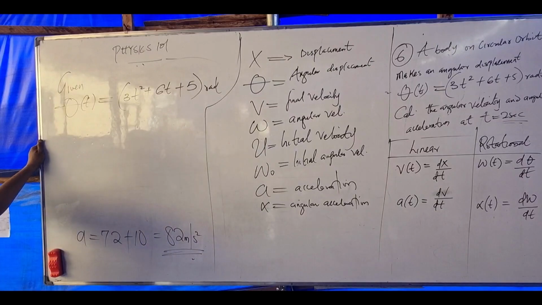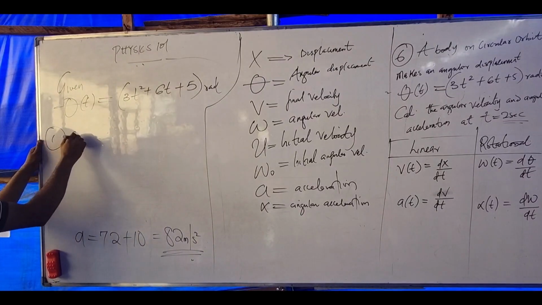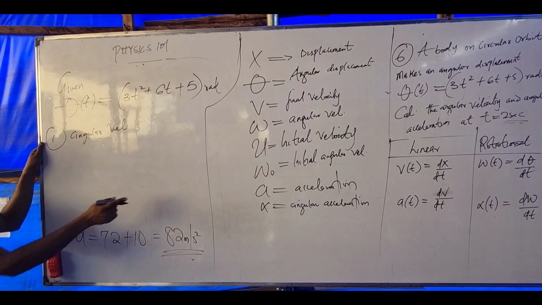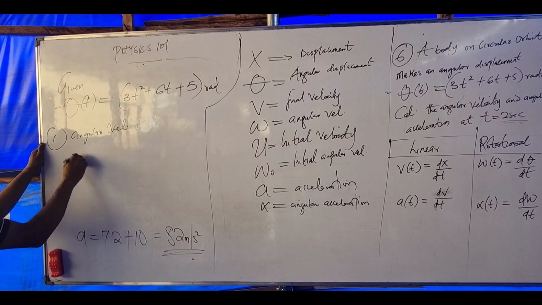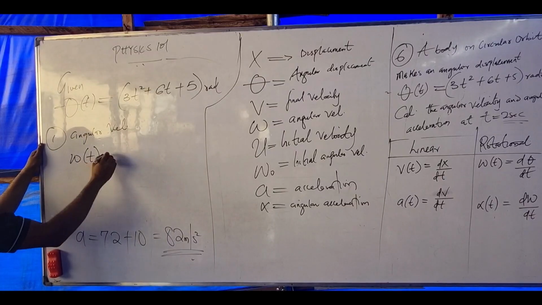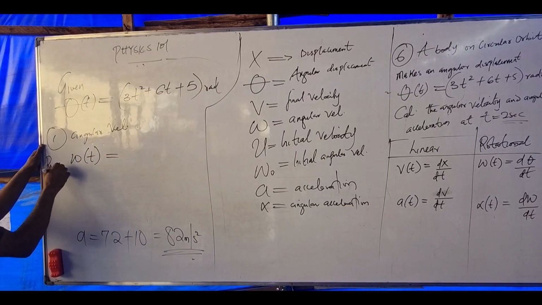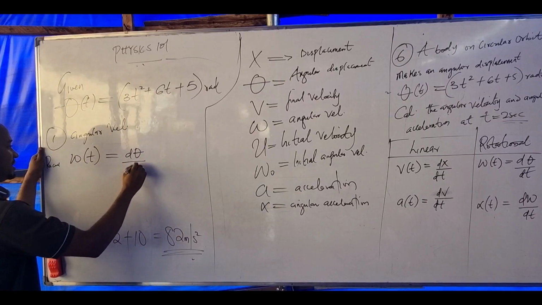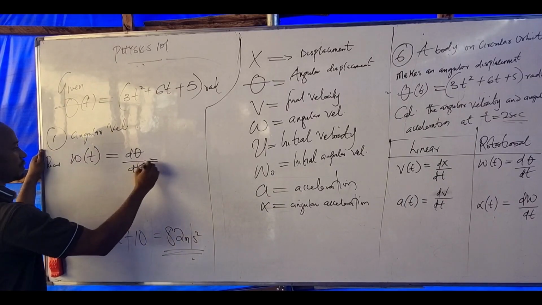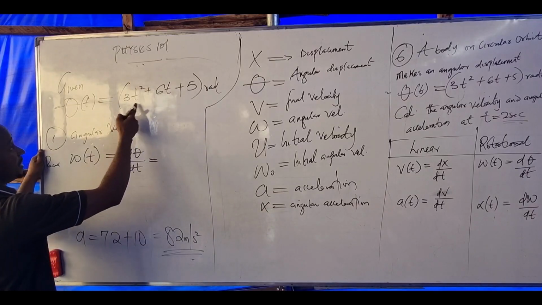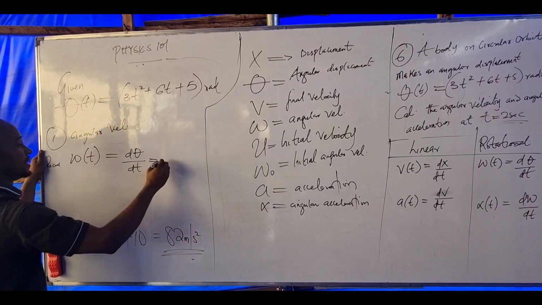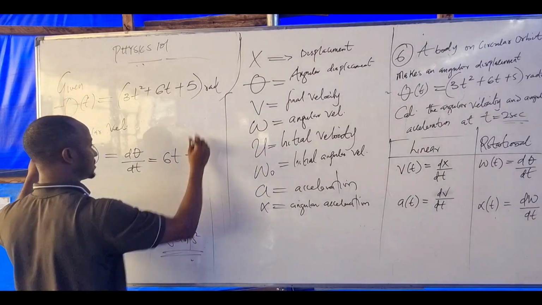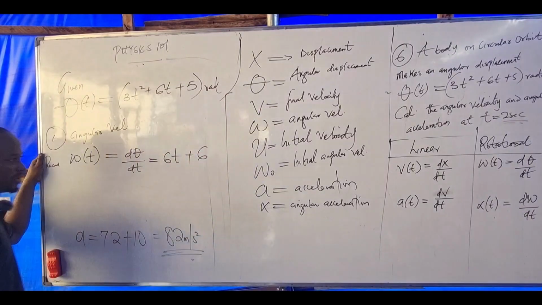To find angular velocity, omega equals d theta over dt. Let's differentiate. What is 2 times 3? 6t plus 6 plus 0. That means plus 6.